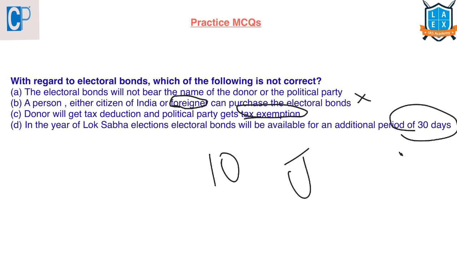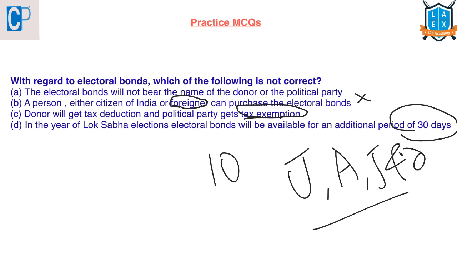That is, they will be available in January, April, July and October, and the dates when these electoral bonds will be available, that means in which 10 days, will be specified by the central government. Whereas in the year during which the Lok Sabha elections are going to be held, an additional period of 30 days will be specified by the central government. So even this statement is correct. As the question is which of the following is not correct, the answer here is B.